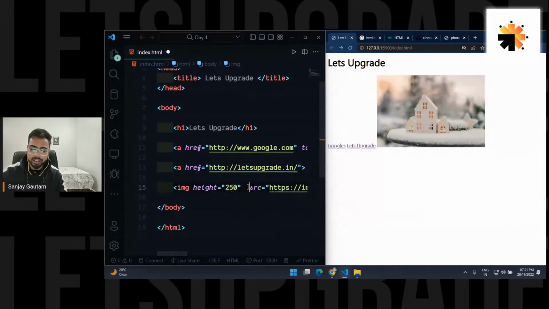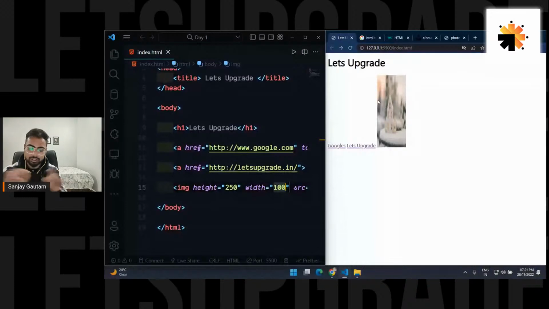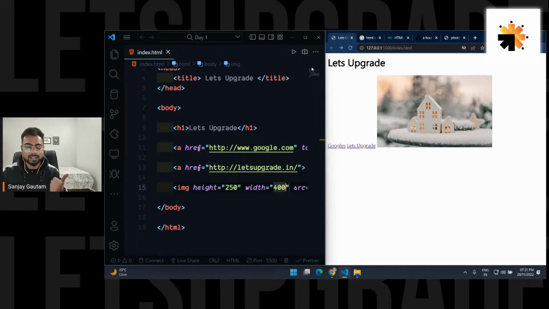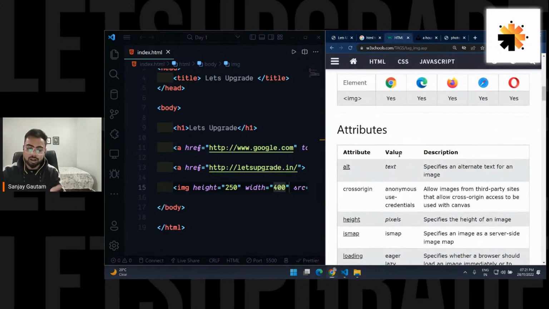And like height, I'm pretty sure that we are going to have the width as well. So type the width and let's say a width of 100 and save it. So now the width is 100 and height is 250. It's not looking that good. So let me just make it 400. Okay, that's great. So now just by reading all this, you can use these attributes according to you.